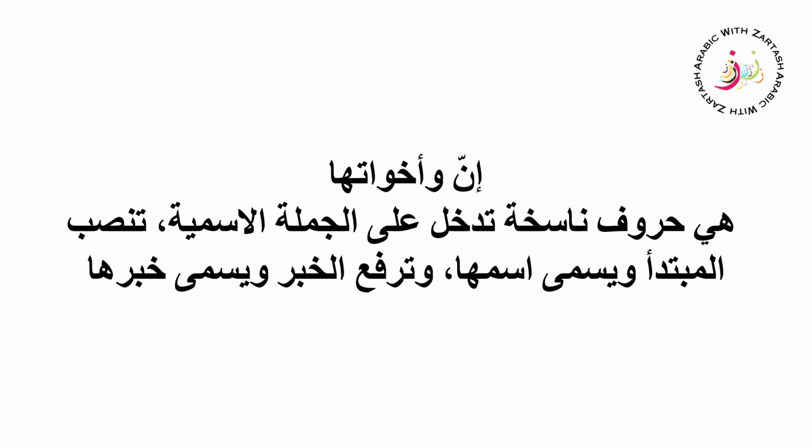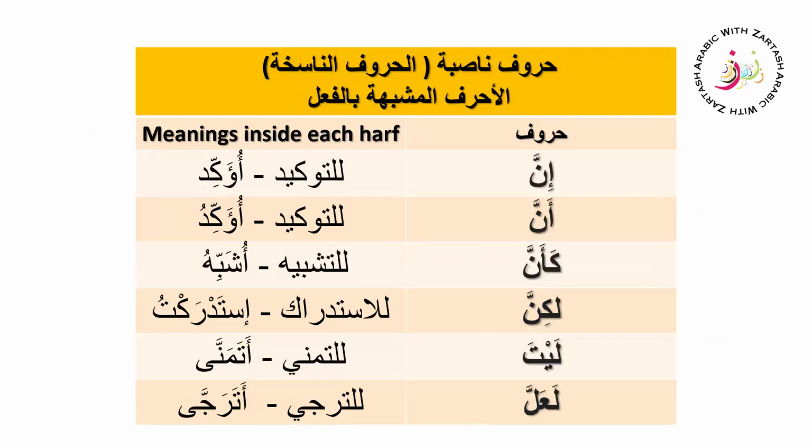So this is normally what they do. But now we are learning how they have a similar meaning just like the fi'l. So that is why they are called huruf mushabba bil fi'l.